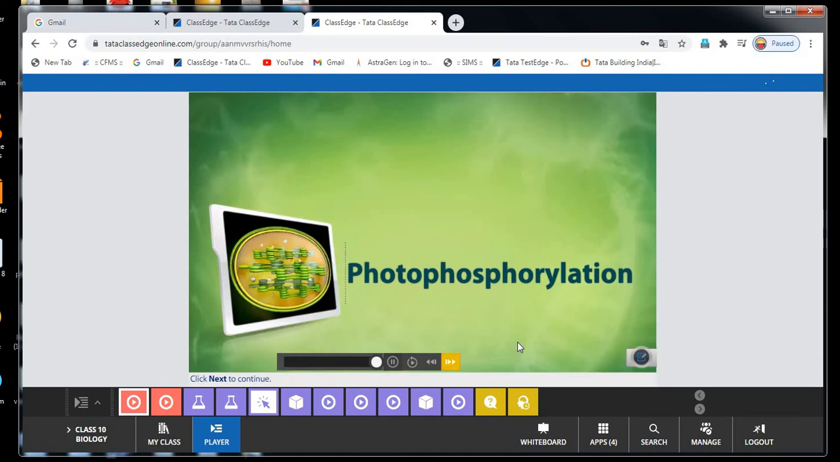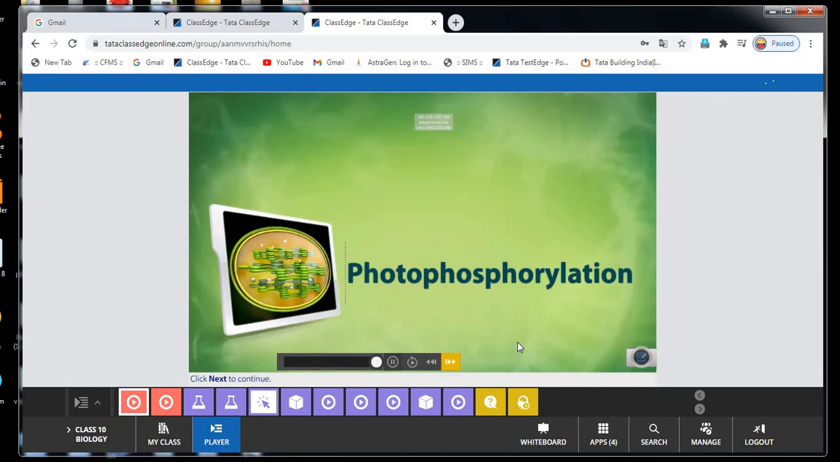Once again I will tell you, 4 H2O molecules split into 4 H plus plus 4 OH minus ions. Again you don't think about the H plus, you think about the OH minus ions only. So here 4 OH minus ions give 2 water molecules, 2 oxygen molecules and electrons. Here oxygen evolved into the atmosphere as a byproduct of plants.